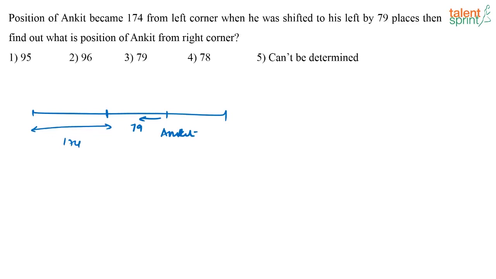Now what is the question? What is the position of Ankit from the right corner? They are asking how many people are there after Ankit. Now I don't know totally how many people are there in the line. Unless I know totally how many people are there in the line, I cannot say what his position will be from the right. I can only talk about what is his position from the left. No information as to totally how many people are there in the line is given. If that is given, then we can say what is his position from right. So here the correct answer will be can't be determined.